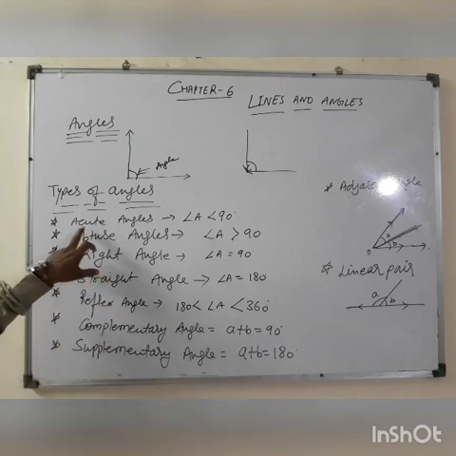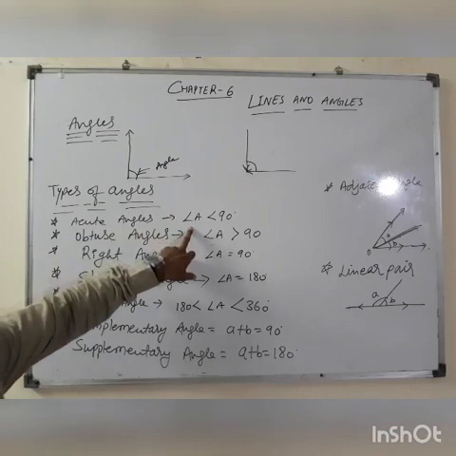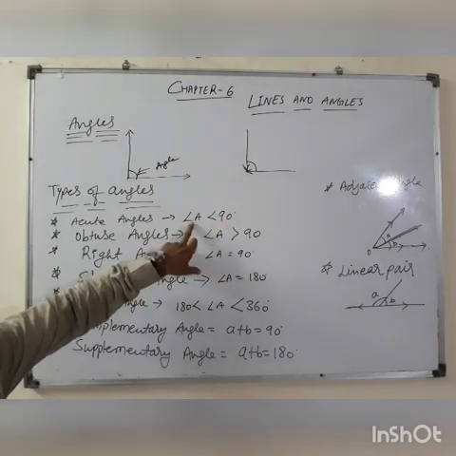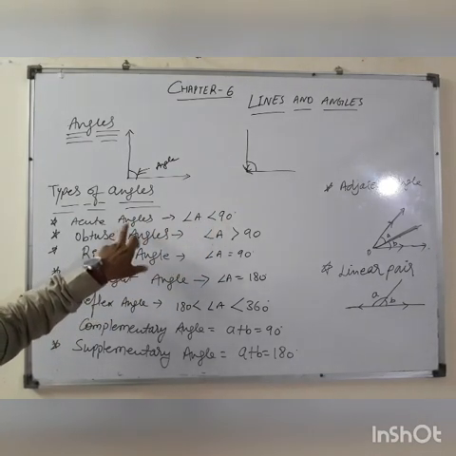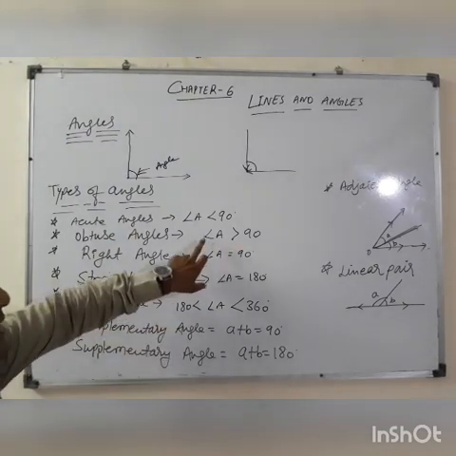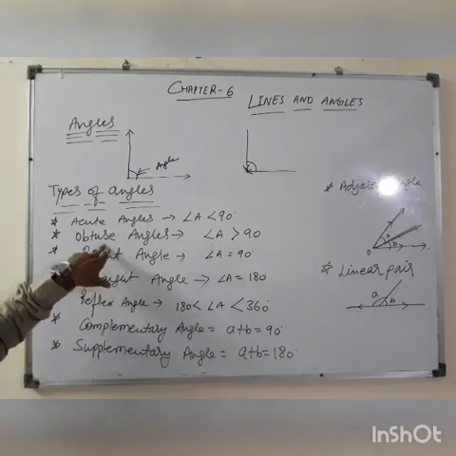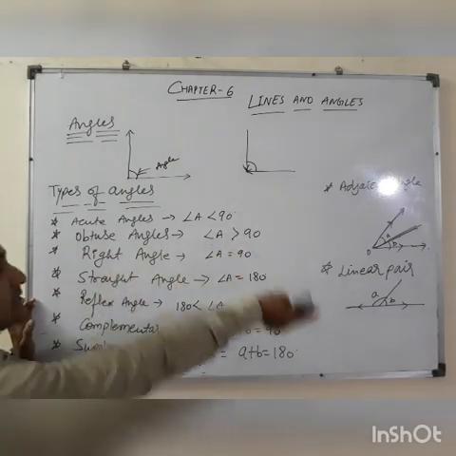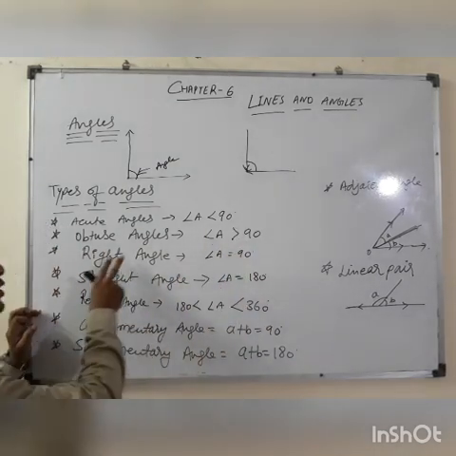Look, one more time you can see that an acute angle is an angle whose measurement is less than 90 degrees. It is known as an acute angle. Any angle whose measure is greater than 90 degrees will be known as an obtuse angle. Any angle whose measurement is exactly 90 degrees will be known as a right angle.